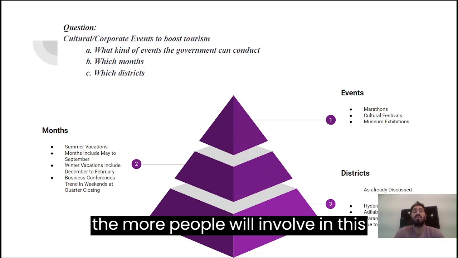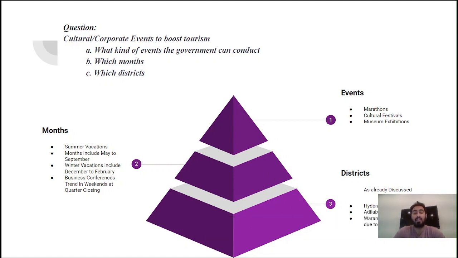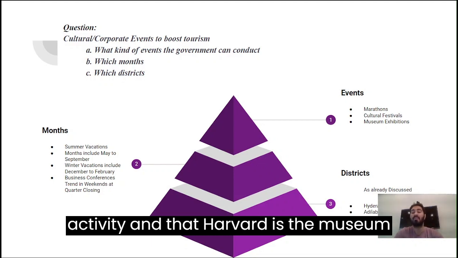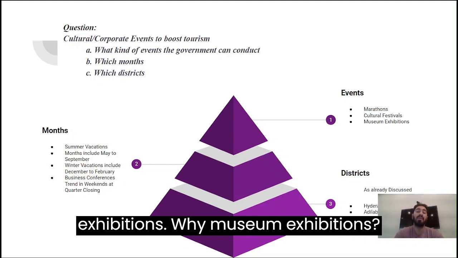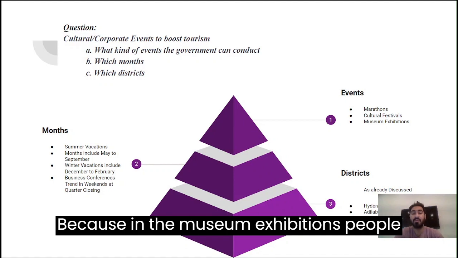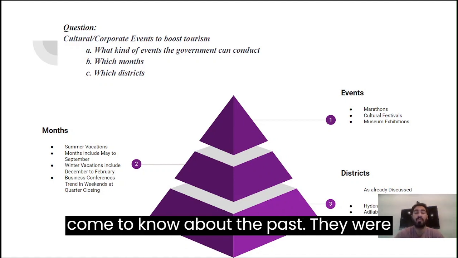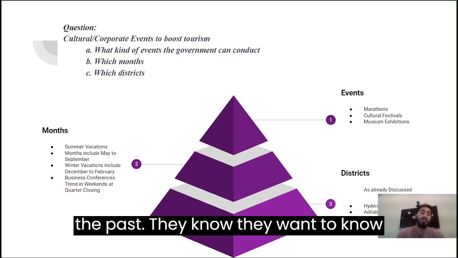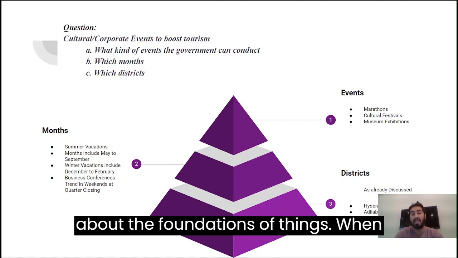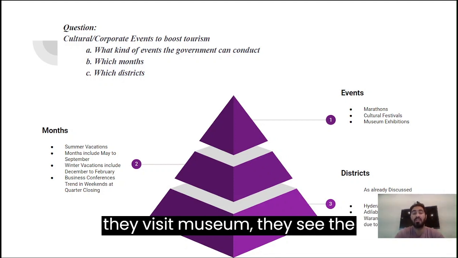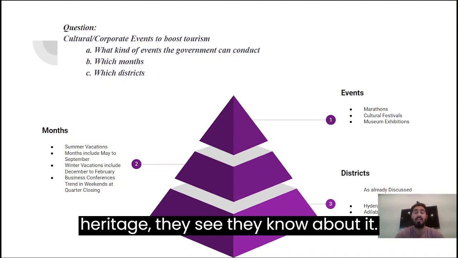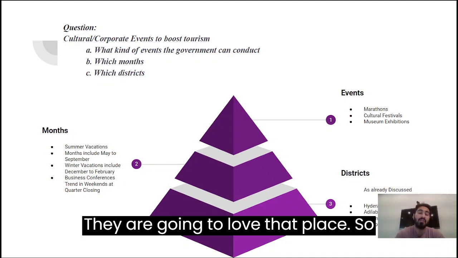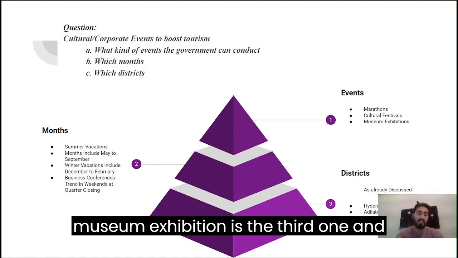So the more people will be involved in this activity. And the third one is the museum exhibitions. Why museum exhibitions? Because in the museum exhibition, people come to know about the past. People are more interested to know about the past. They want to know about the foundations of things. When they visit a museum, they see the heritage. They know about it. They are going to love that place. So museum exhibition is the third one.